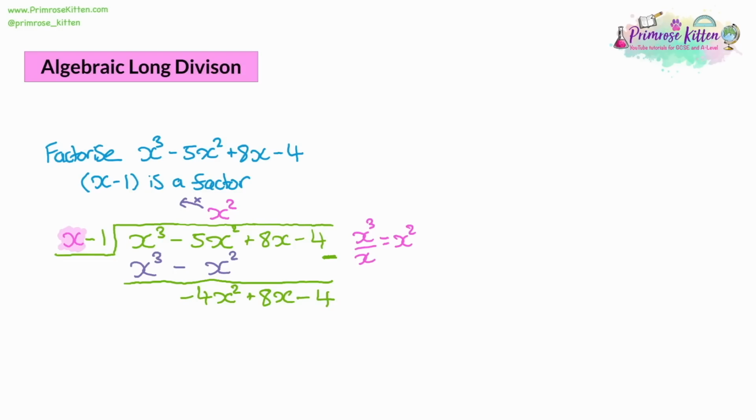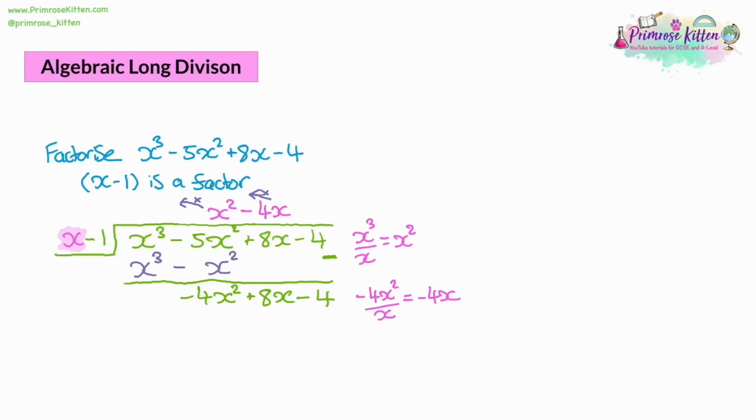Now all we do is repeat the process. We're going to divide by just the x. Our next term is negative 4x squared. Dividing it by x gives us negative 4x. We write that down in our answer, and then check that we've done it correctly. We bring that forward and multiply it by the thing we're dividing by.